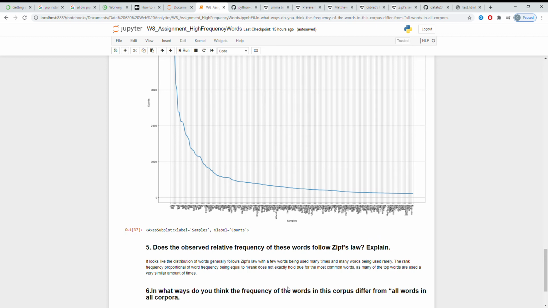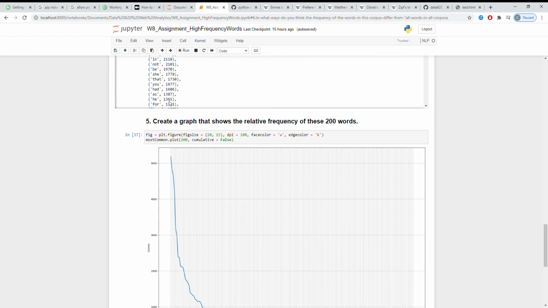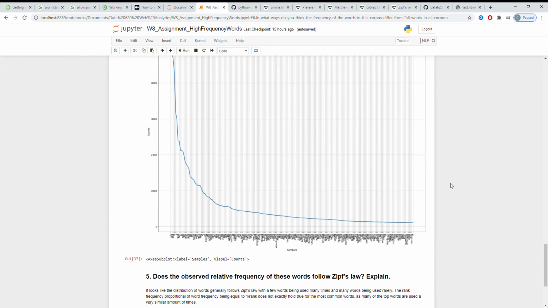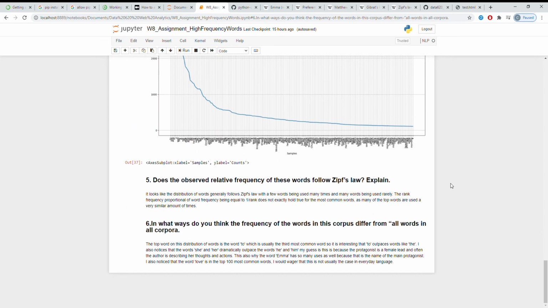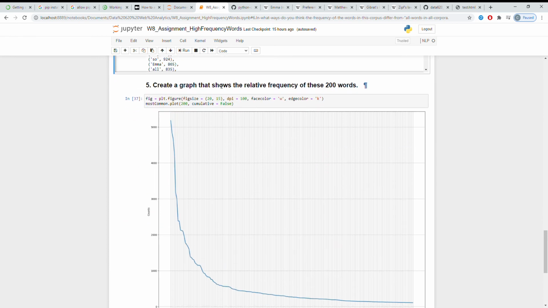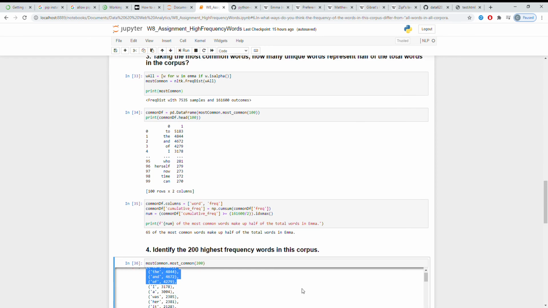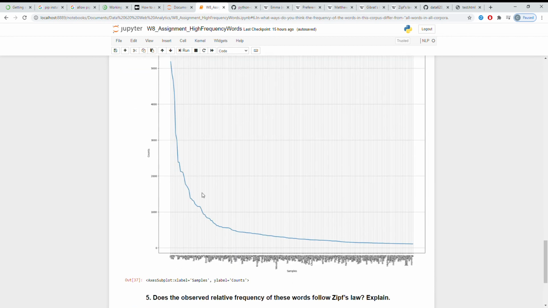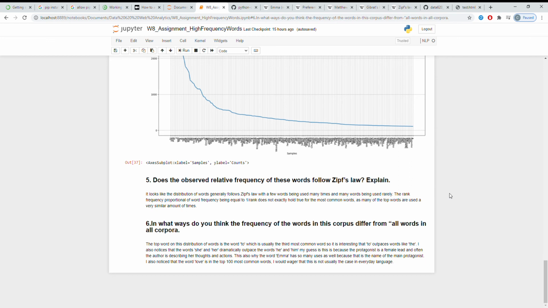It doesn't necessarily hold true for all the most common words. You can see here that actually the top 4 words are kind of used a similar amount of times, so that the 1 over rank doesn't exactly hold true for those, but for the most part it does. I would say it does for the most part. You can kind of see the distribution there.